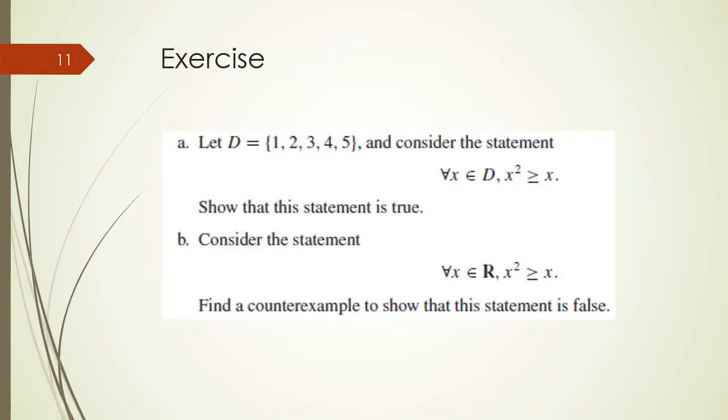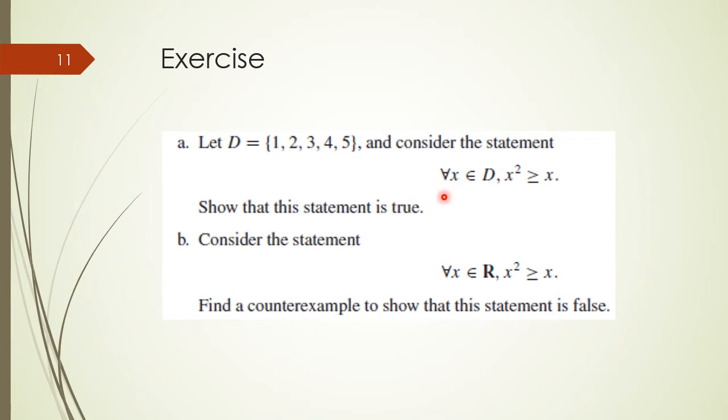Now consider an example of a quantified statement with the universal quantifier, which is for all x belongs to D, and the predicate is x square is greater than or equal to x. And domain D has the following values. Now you need to show whether the quantified statement with the universal quantifier is true.